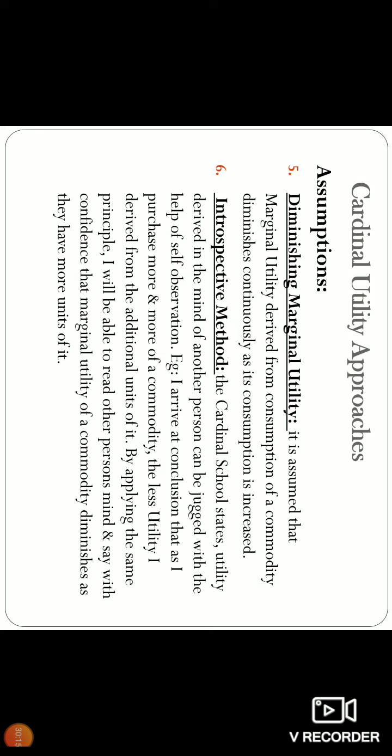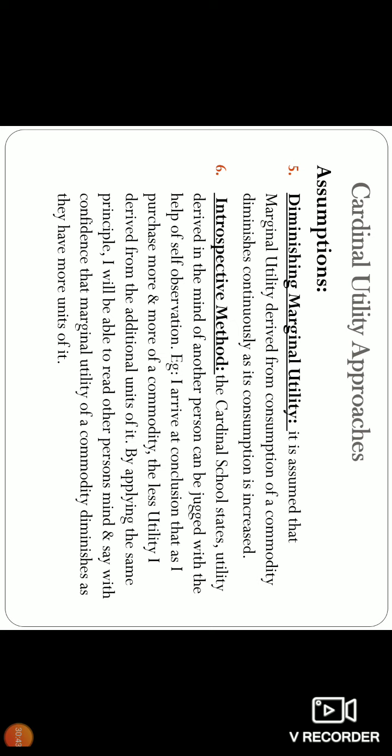You can try it at home. As you eat more and more apples, the first apple gives more utility, and the fifth or the sixth apple gives not at all any utility. Sometimes it gives you a vomiting sensation, nausea. So it is the same commodity, but the fifth or sixth apple is giving less, while the first apple gave more utility. That is called the law of diminishing marginal utility.